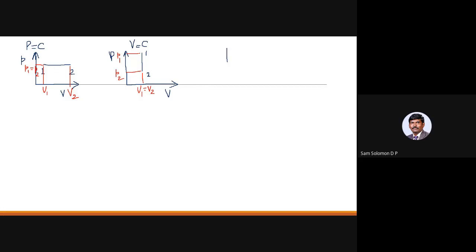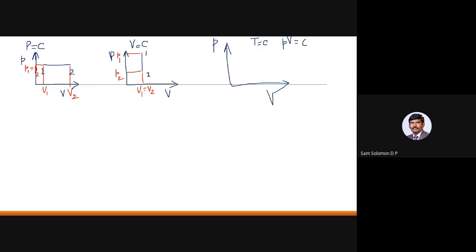Okay, and one more thing is constant temperature. So the pressure volume diagram for constant temperature, T equal to constant, which can also be written as PV equal to constant.